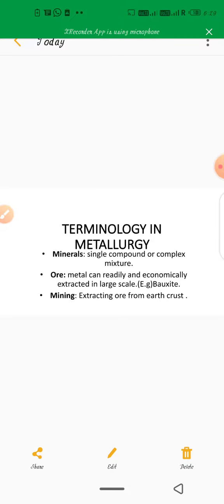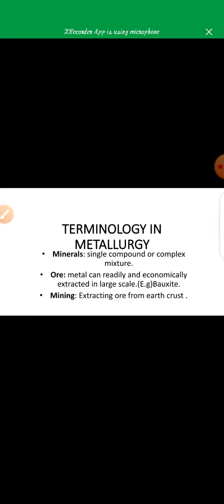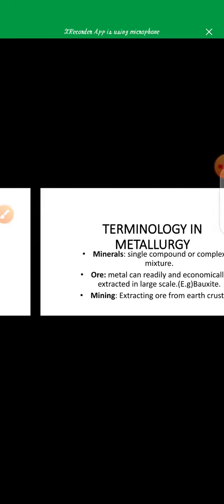Next we go to mining. What is meant by mining? Extraction of ore from the earth's crust is known as mining. You already studied in social science what mining means. So we go to the next topic, gang or matrix.